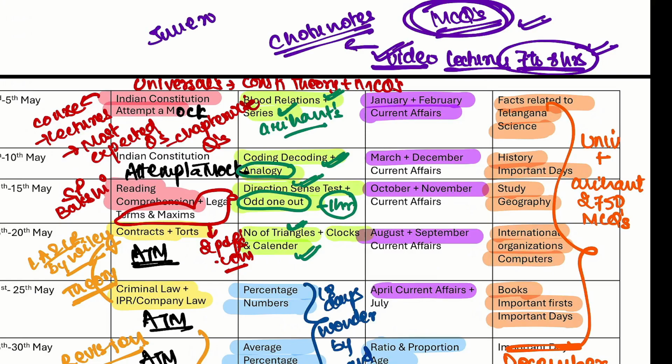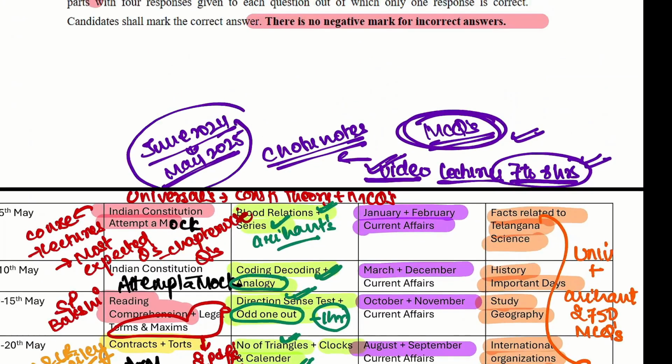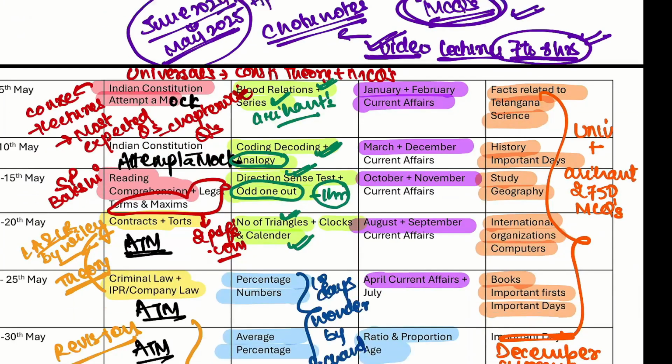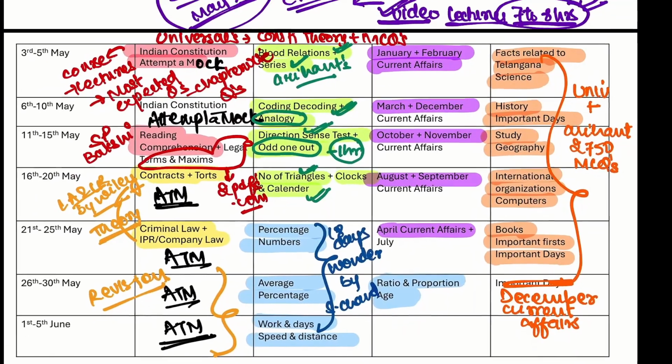Otherwise you need to cover from June 2024 till May 2025 the current affairs. So you can buy the current affairs lecture separately. We are also providing you a bundle for rupees 1500, wherein video lectures are provided from June 2024 till April 2025. So you can go for that also. So this is the complete strategy.